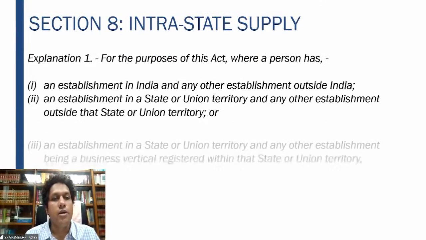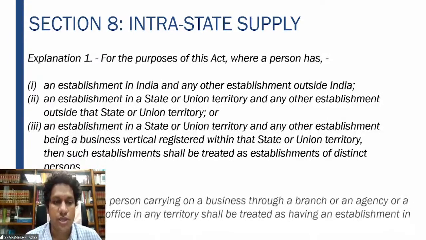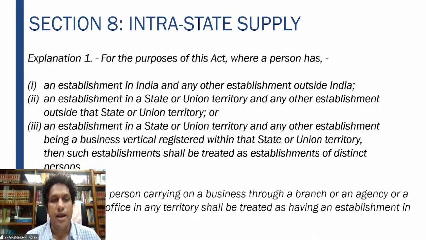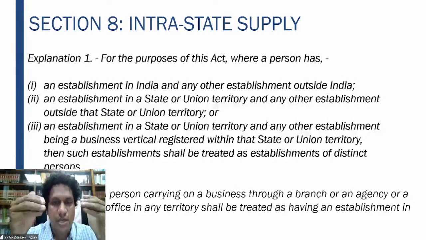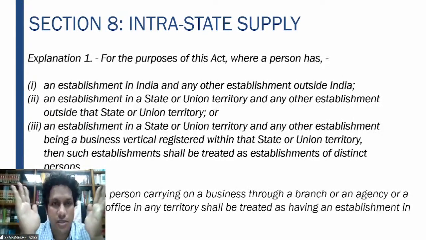Moving forward, again, the same thing as in section 7: where a person has an establishment in India and another establishment outside India, or an establishment in one state and another establishment in the other state, right? And an establishment in one state, the other establishment being a business vertical. When I say business vertical, within one state, if 2 businesses are there and both have a GST registration, that means it is a business vertical.